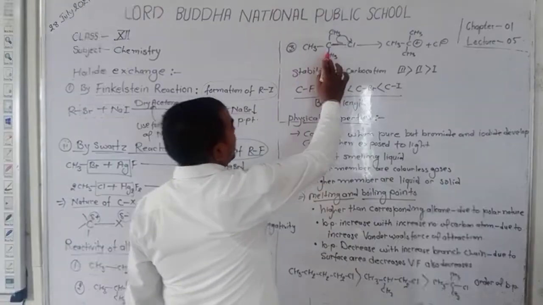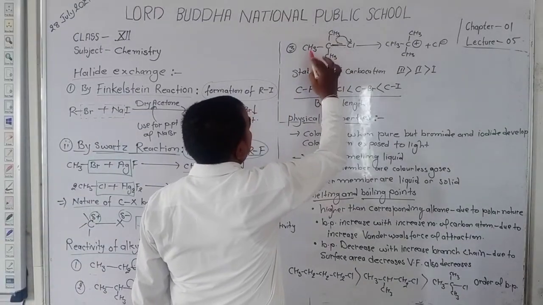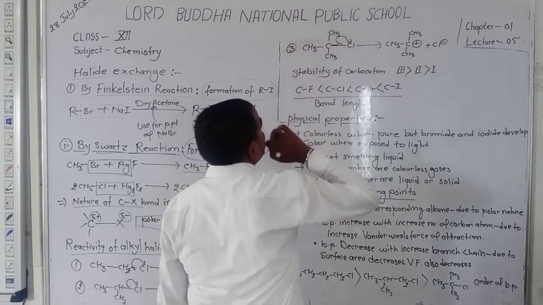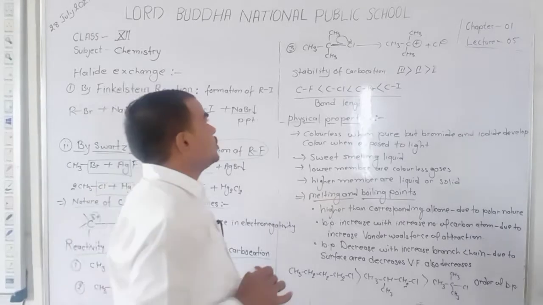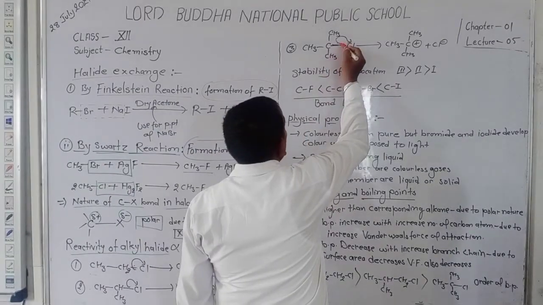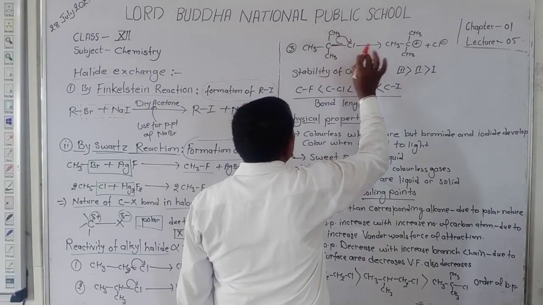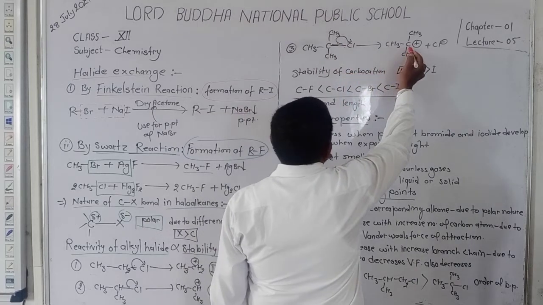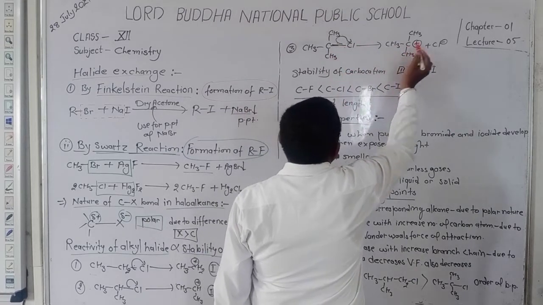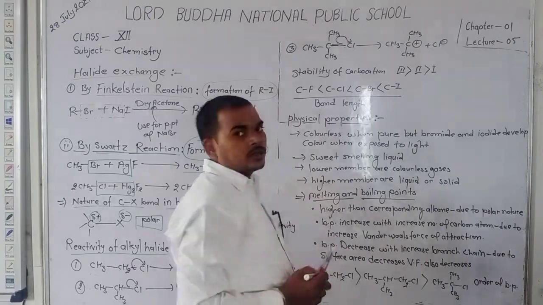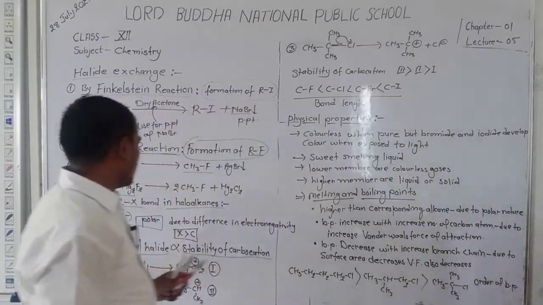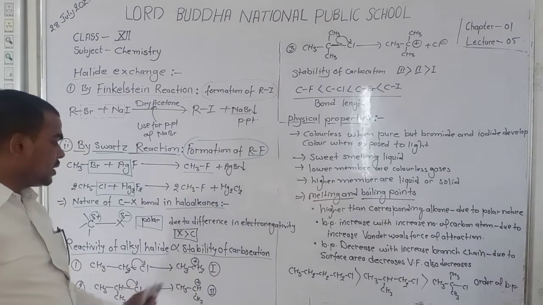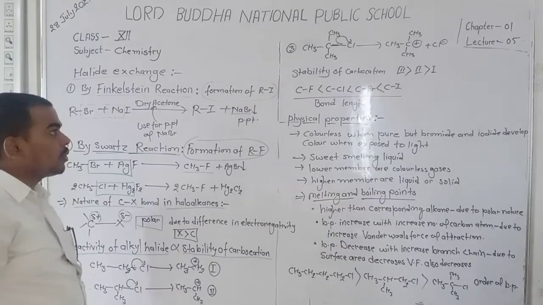Here are 3-degree halides, because in these halides 3 alkyl groups are attached to the carbon which is joined with the chlorine. Here after the movement of electrons towards the chlorine, the central carbon forms a carbocation. Dear student, this carbocation is a 3-degree carbocation, and here is the 1-degree carbocation, and this is the 2-degree carbocation.